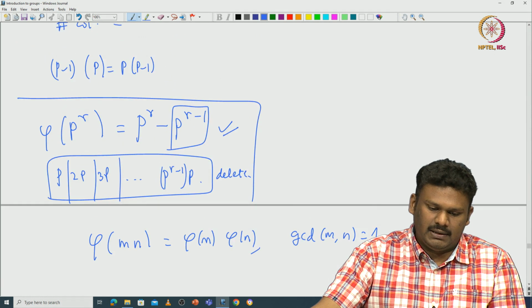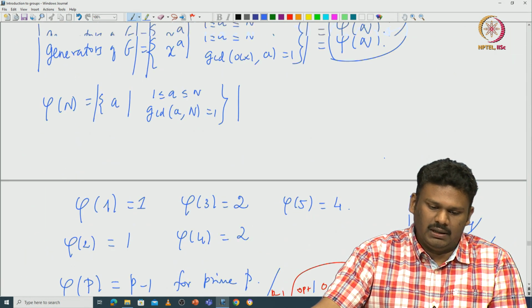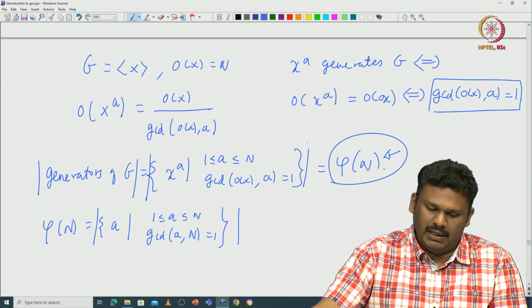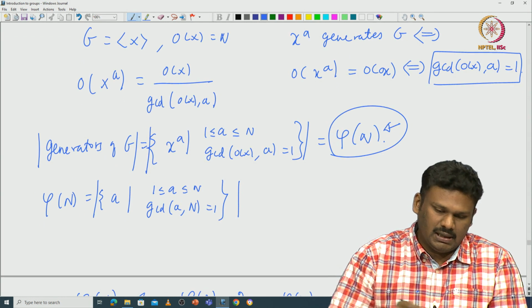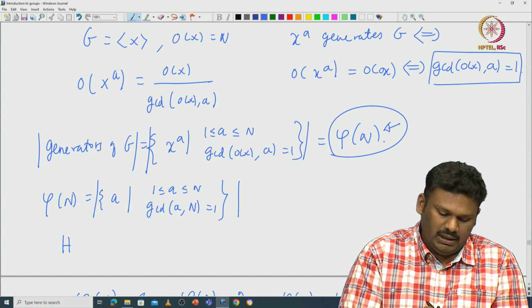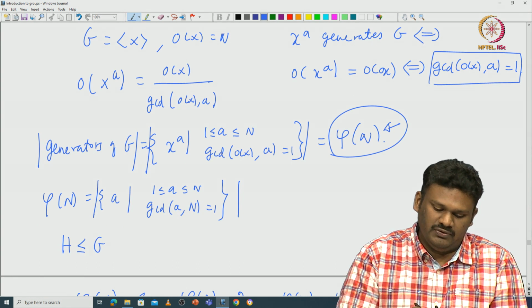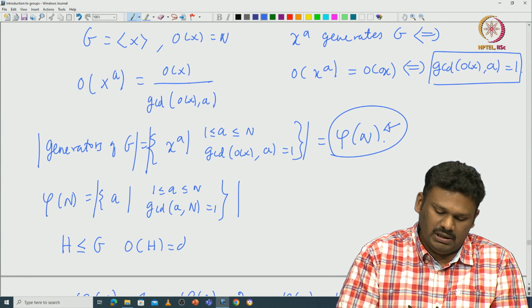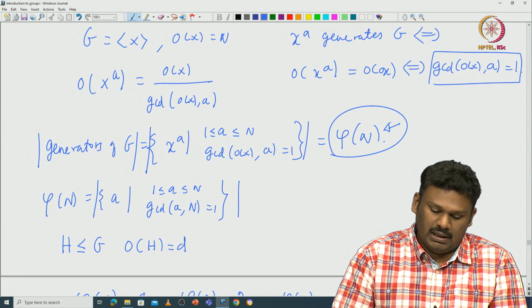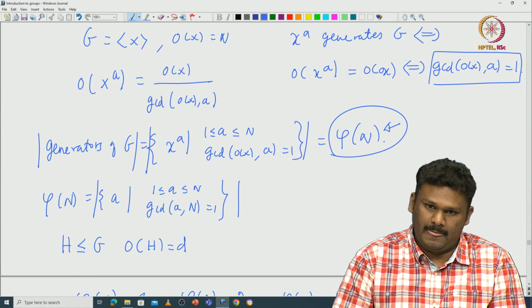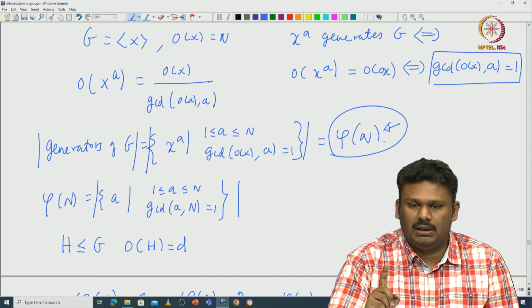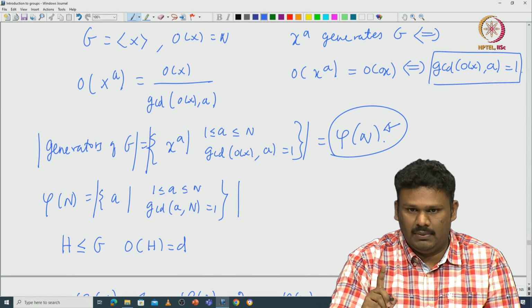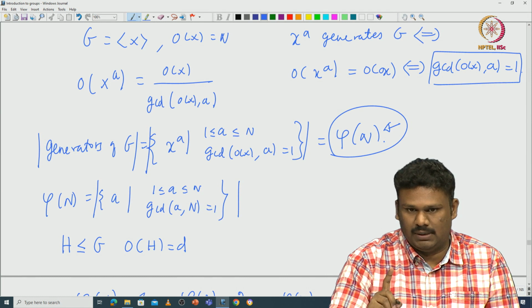We know that given any cyclic group of order n, the number of generators in that group is exactly phi of n. In particular, if I take a subgroup H of G and the order of H is d, then you can see the number of generators of H. Because there exists a unique subgroup of order d, any element of order d must lie inside this subgroup.